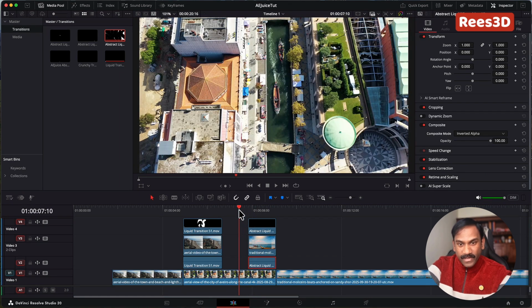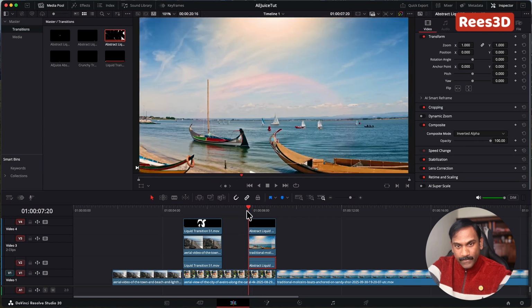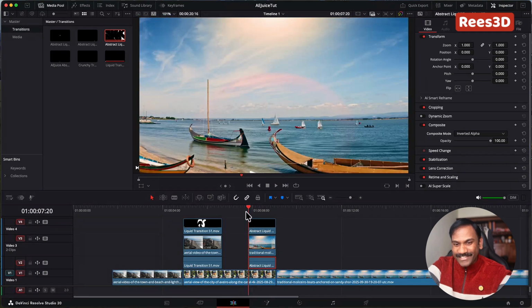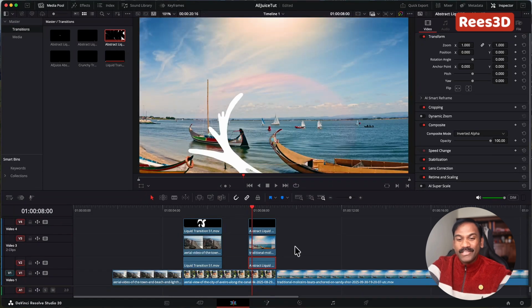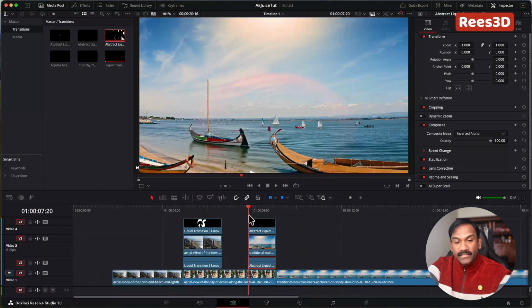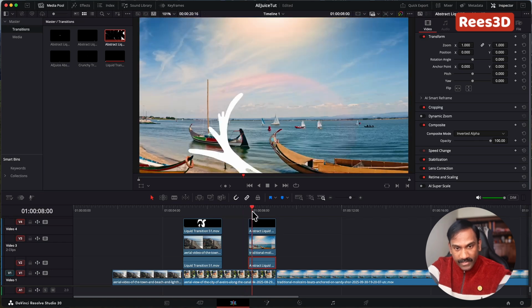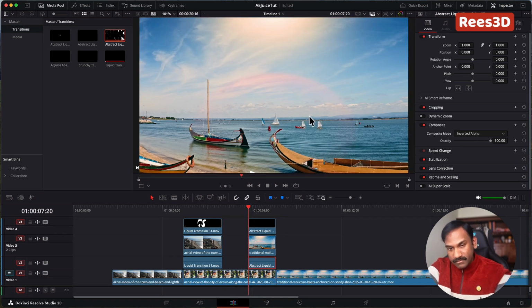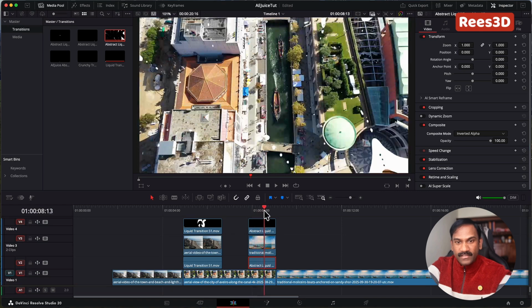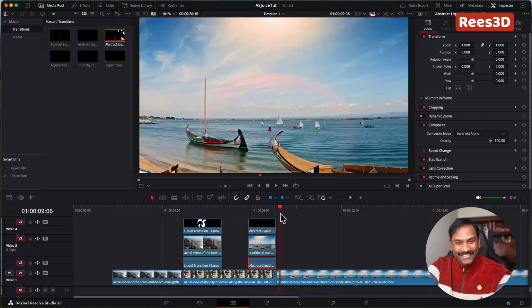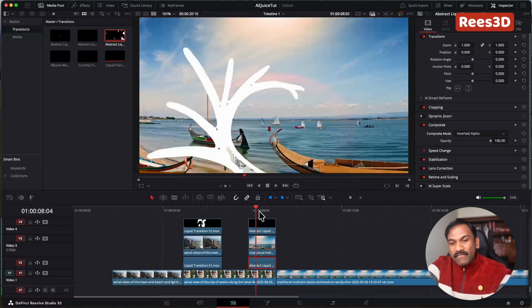So there you go. We have this clip coming, and it just jumped to the next clip, right? This is a problem that you will have when you place the transition on the previous one. So how do we fix this? Watch here. We have the city clip, and it's jumping to the beach, and then the city is coming back again, and then the beach back again. So that's totally messed up. How do we fix this?